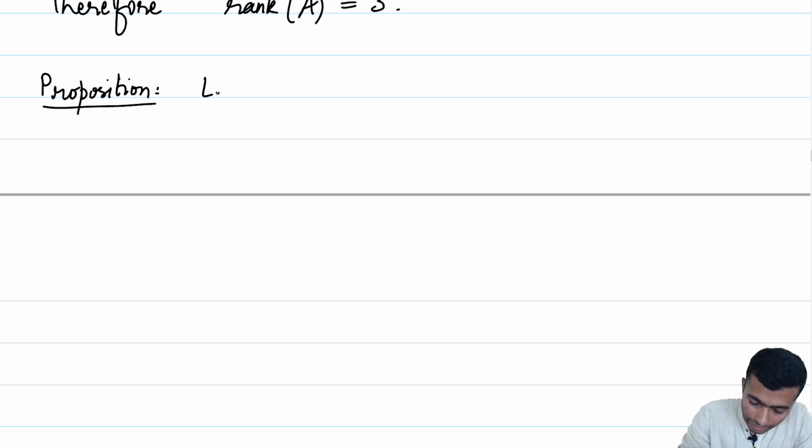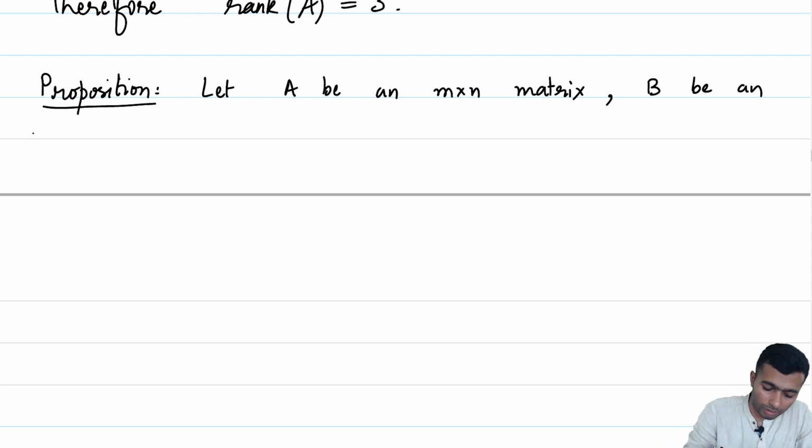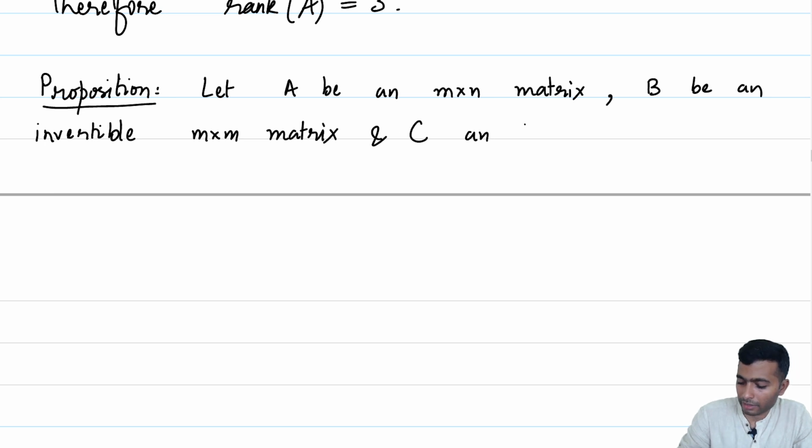So, let A be an m cross n matrix, B an invertible m cross m matrix, and C an n cross n invertible matrix.